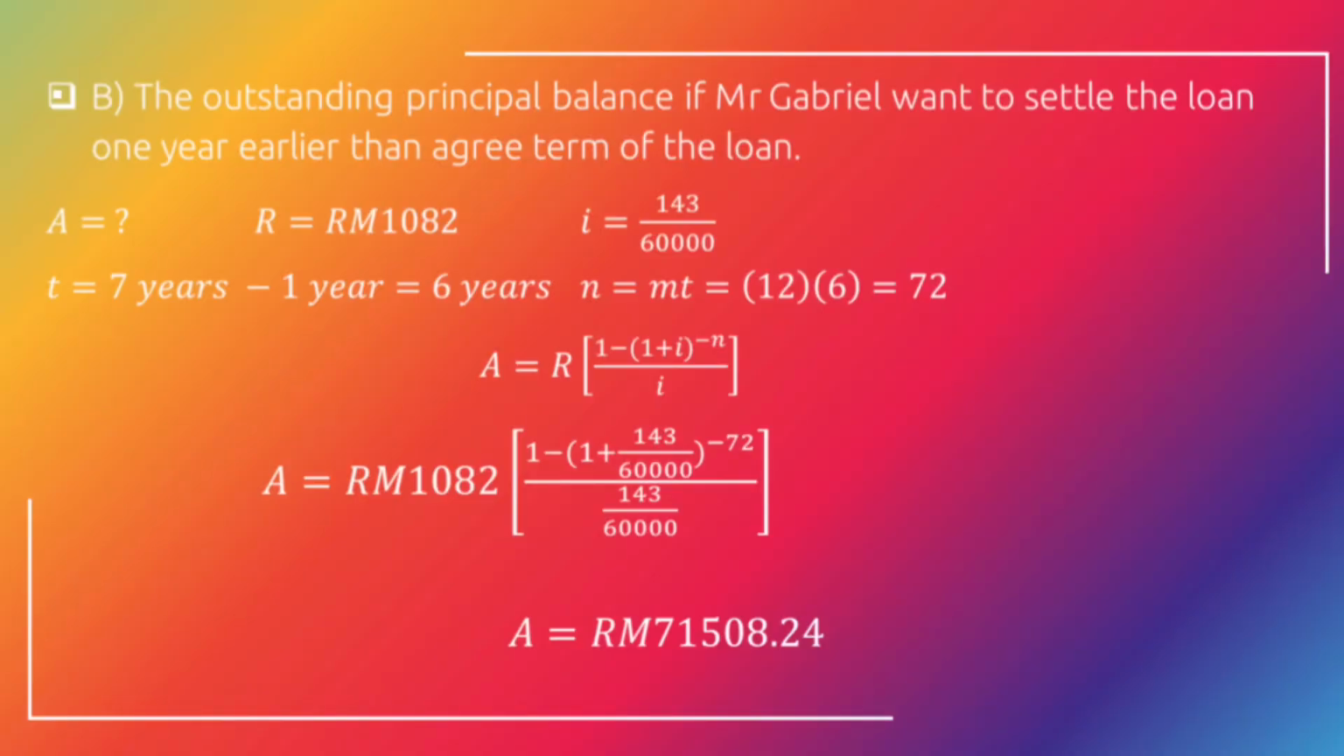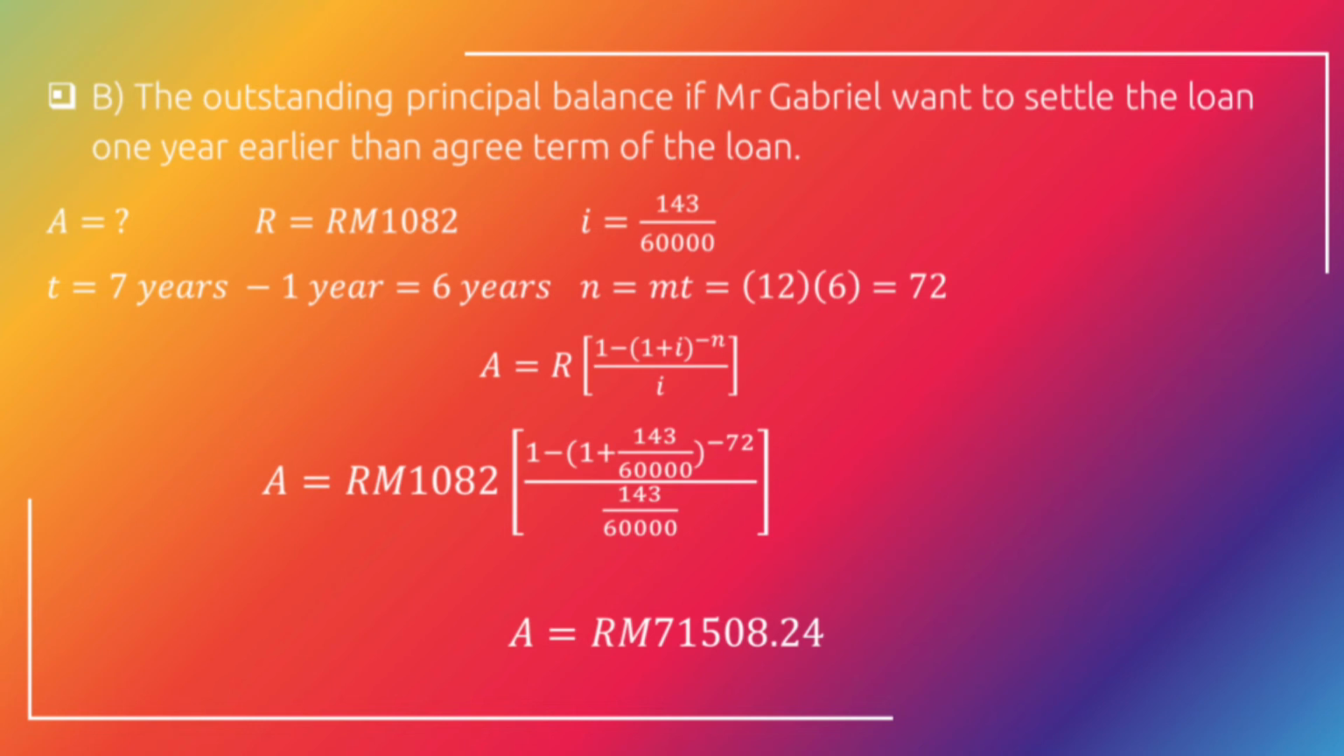As you can see, question B stated the outstanding principal balance if Mr. Gabriel wants to settle the loan 1 year earlier than the agreed term of the loan. So this question wanted to find the amount of loan, the A. So the A is still a mystery. The R, the monthly payment, is 1,082, and the i, the interest rate, is 143 over 60,000.